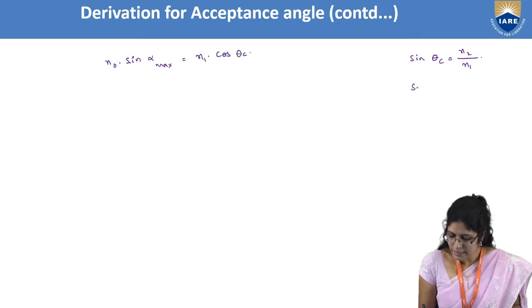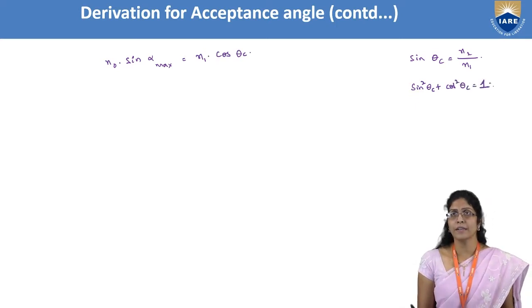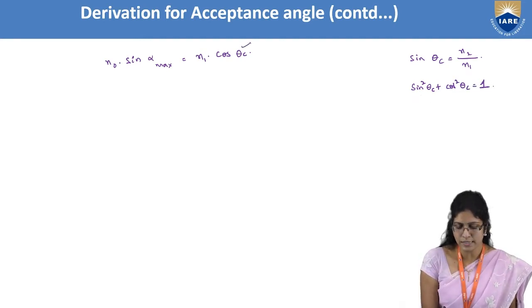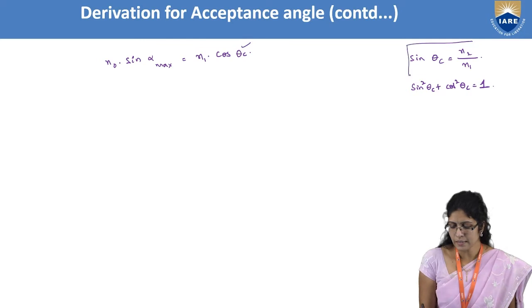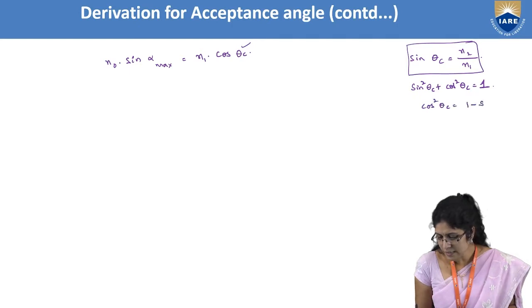We know that sine square theta c plus cos square theta c is equal to 1. This is the common formula of trigonometry, which you know very well. So let us use this formula to get cos theta c from this sine theta c. So cos square theta c is equal to 1 minus sine square theta c. So cos theta c is equal to square root of 1 minus sine square theta c.